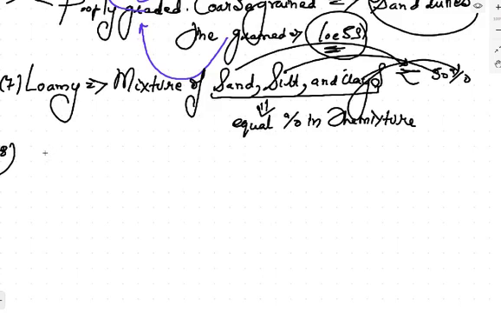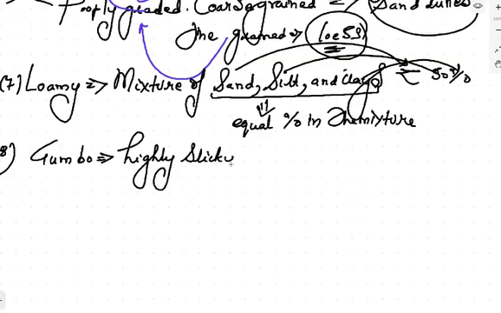Next type of soil is known as gumbo soil. This is Gumbo. This type of soil is highly sticky, plastic, and dark colored. This is highly sticky, plastic, and dark colored. Sticky होता है. This is known as gumbo soil.